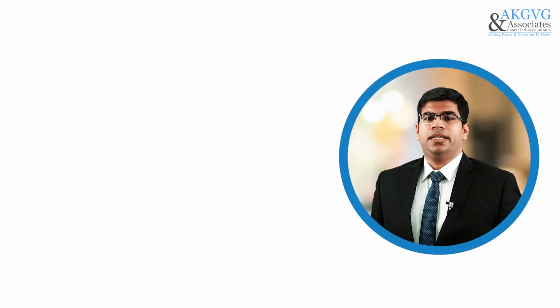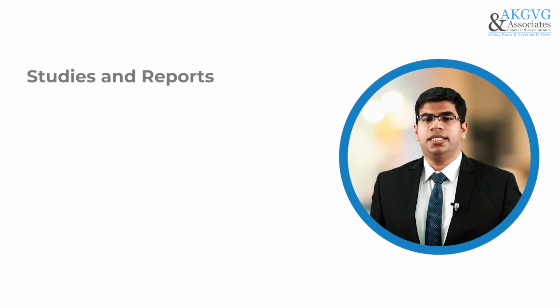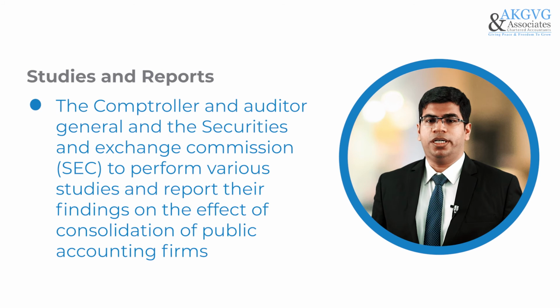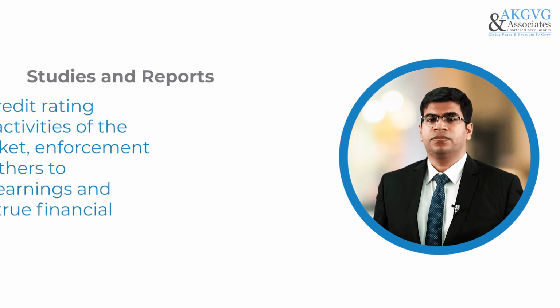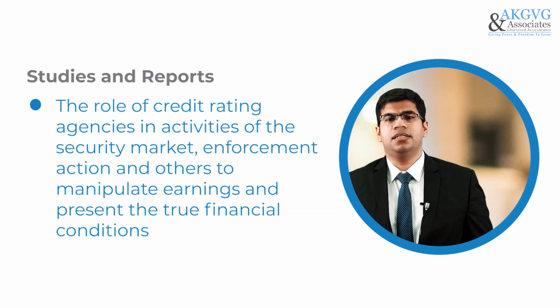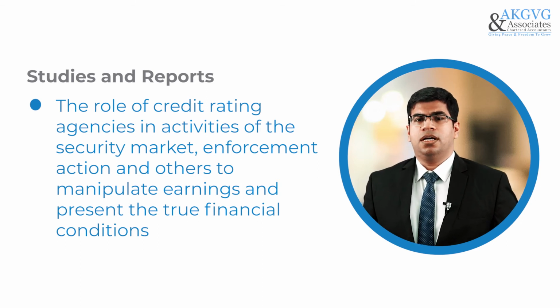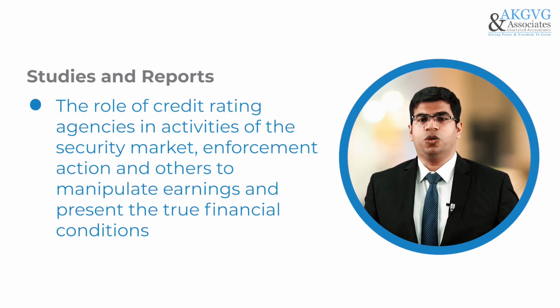So the seventh element talks about studies and reports. The Comptroller General and the Securities and Exchange Commission are to perform various studies and report their findings on the effect of consolidation of public accounting firms, the role of credit rating agencies in the activities of the securities market, enforcement actions, and others, to manipulate earnings and present the true financial conditions.